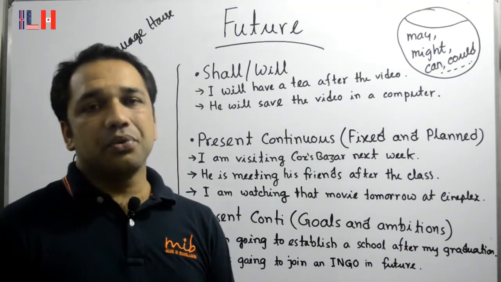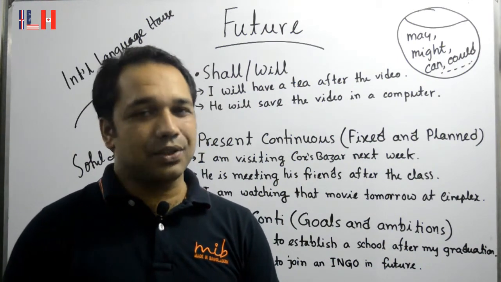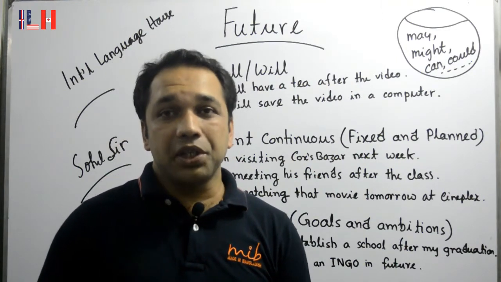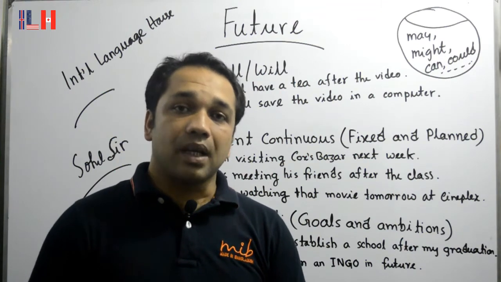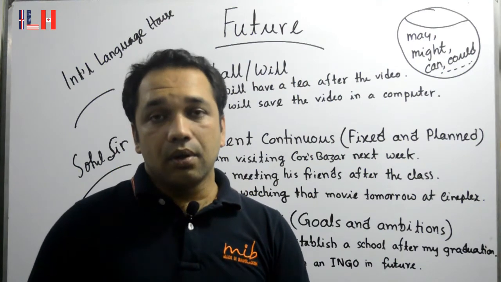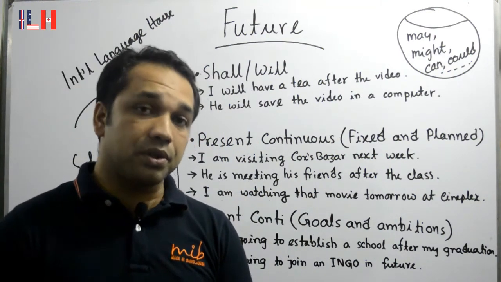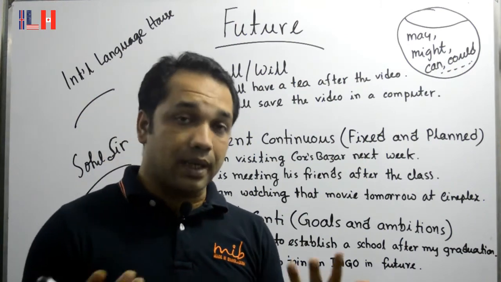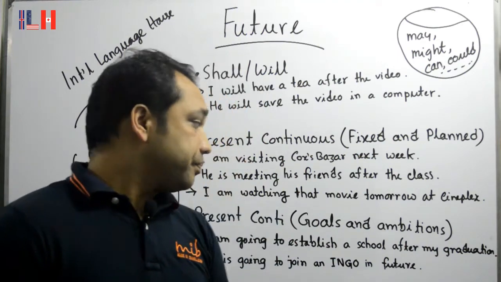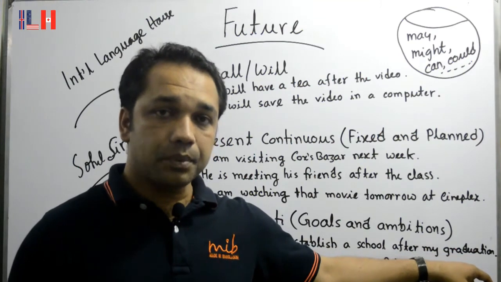Maybe a student, his father is a teacher and he wants to be a teacher as well, but he doesn't only want to be a teacher, he wants to establish a school as well. That's his dream, that's his goal. If anybody has those goals or ambitions, then they express it in that way, like he is going to, or I am going to, and then we use the verb. I am going to establish a school after my graduation.